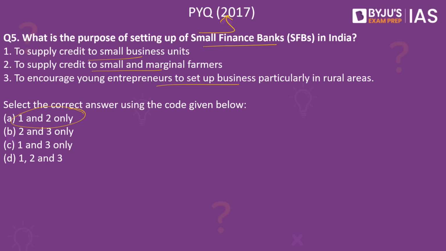So as per the RBI guidelines, we know for a fact that small finance banks were established to supply credit to small business units, small and marginal farmers, micro and small industries, and other unorganized sector entities, but this does not encourage entrepreneurs to set up business, particularly in rural areas. It's got no connection to this, so basically it is only 1 and 2.